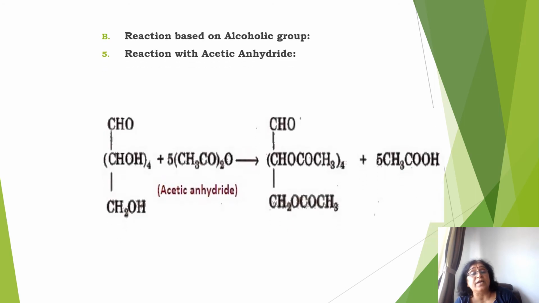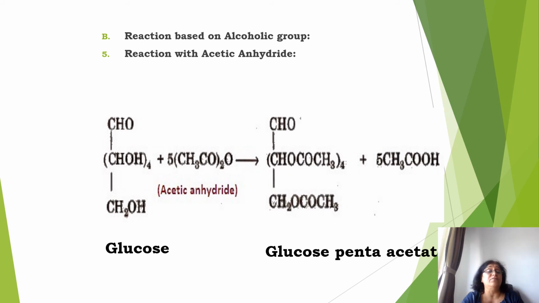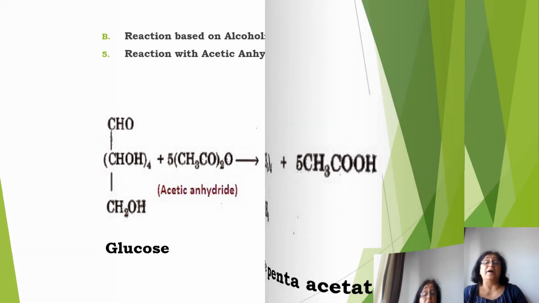Then the reaction based on the alcoholic group. That is the reaction with acetic anhydride. With acetic anhydride, you see the OH group gets replaced by the acetyl group. So glucose, when reacted with acetic anhydride, gives you glucose pentaacetate. This confirms the presence of 5 OH groups in glucose.